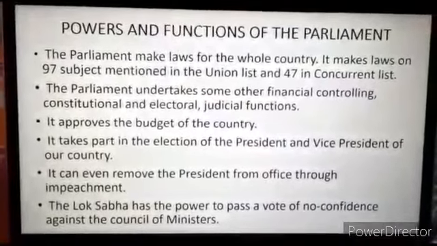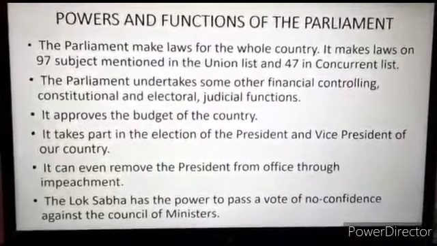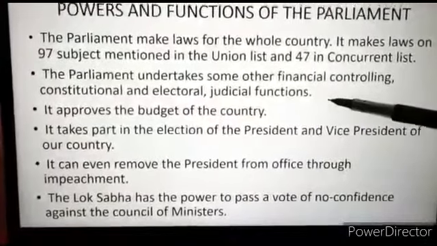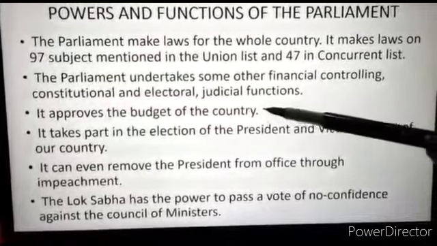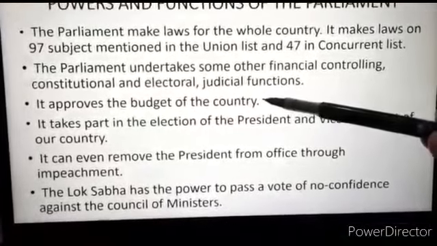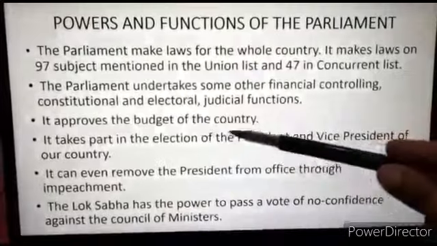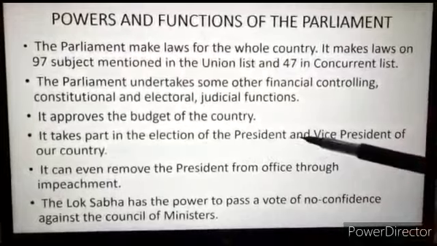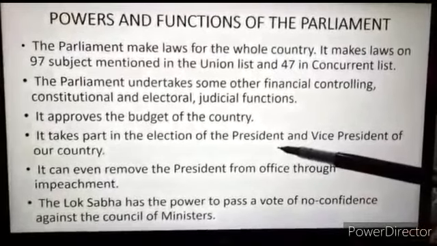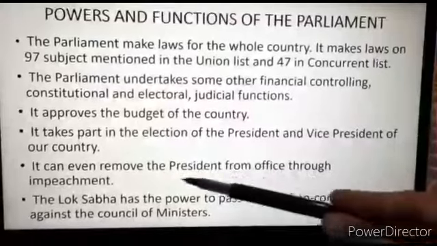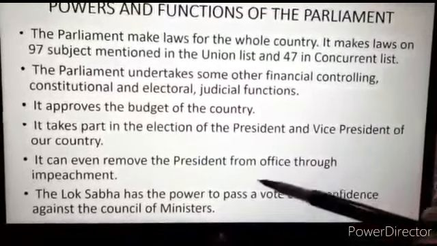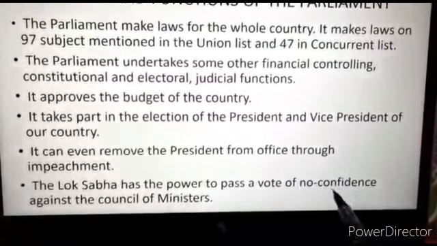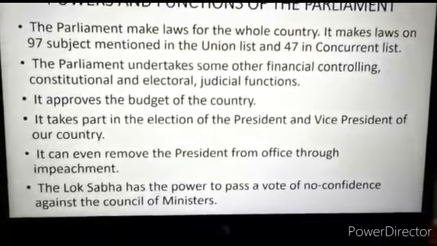Now coming to the next point, the parliament undertakes some other financial, constitutional, electoral and judicial functions. It approves the budget of the country. Whatever the budget should be for the country is also decided by the parliament. It takes part in the election of the president and the vice president of the country. It has the right to remove the president from office through impeachment. The Lok Sabha has the power to pass a vote of no confidence against the Council of Ministers.